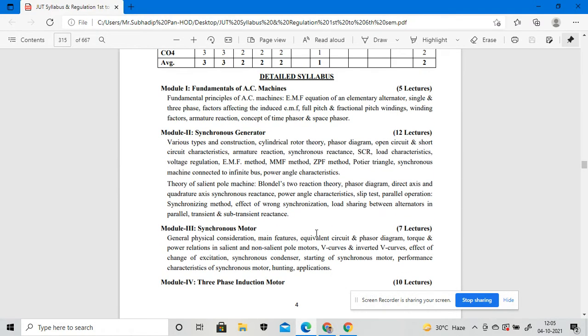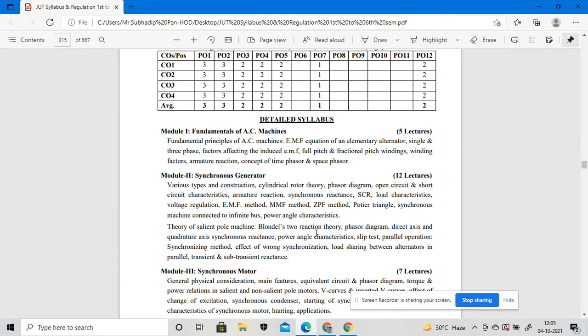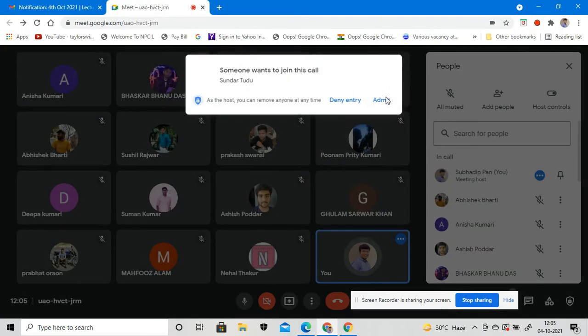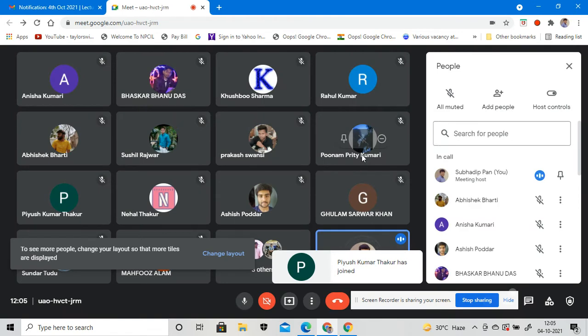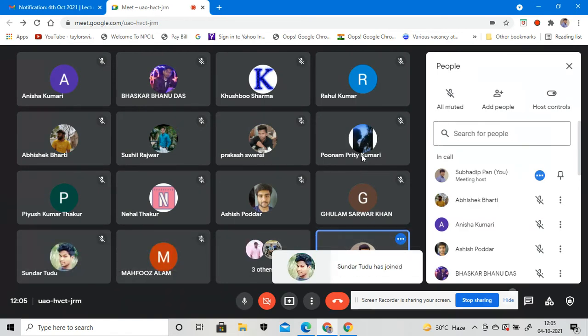So we will discuss module 1, that means the fundamentals of electrical machines. What do you know about electrical machines? Today is the introductory part, so we will not start the module today, because this is the basic introductory part. We will discuss whatever you were taught in electrical machine 1, and the next day we will start module 1, the fundamentals of electrical machines.